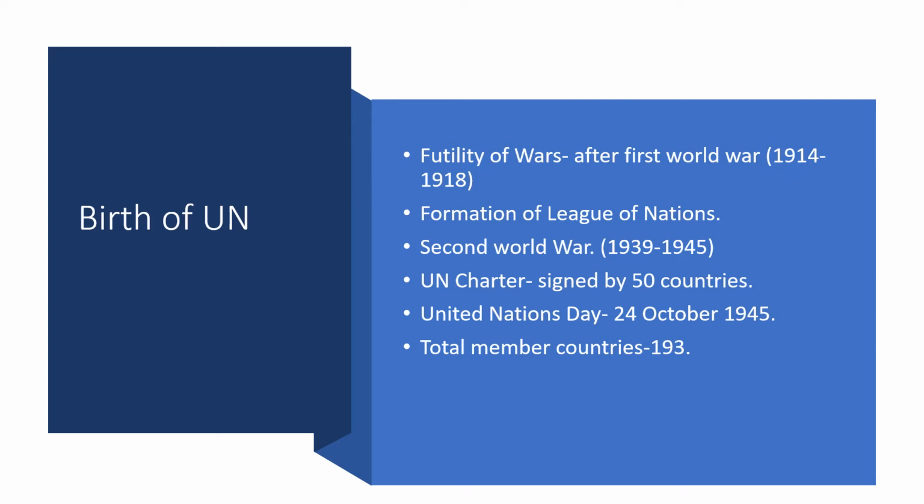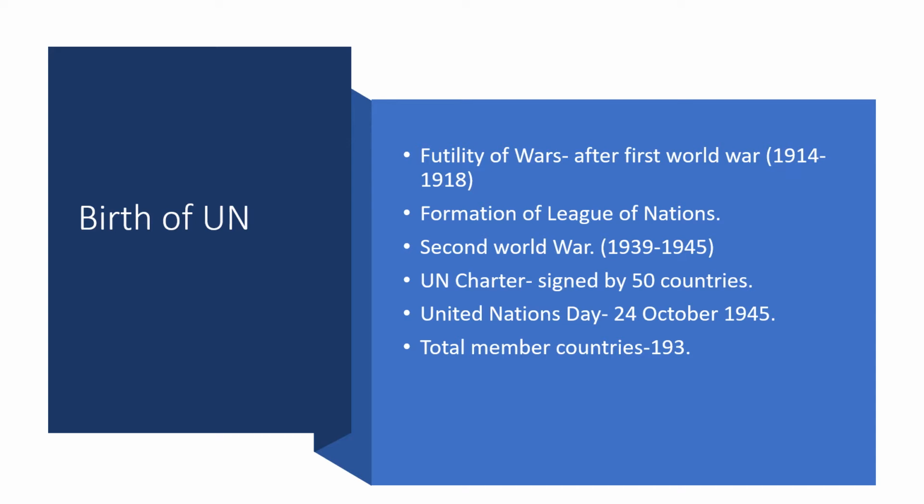And at that time, on the day of 24th October 1945, the UN Charter was signed. Charter means the document with principles and objectives, what to do and what not to do. It was signed by 50 countries on that particular day, that means 24th October 1945. That is why this day is celebrated as United Nations Day.